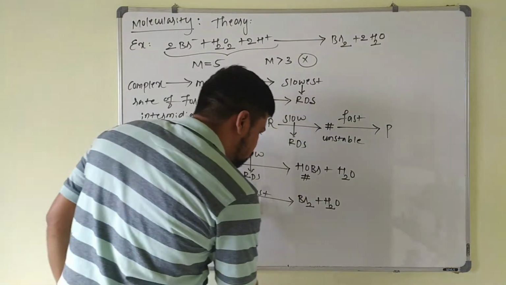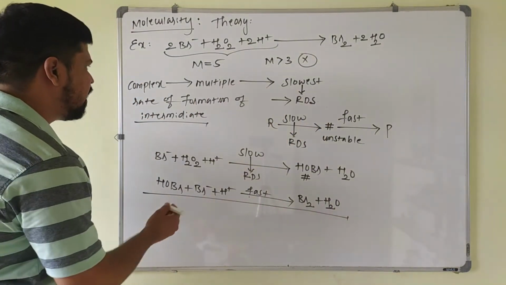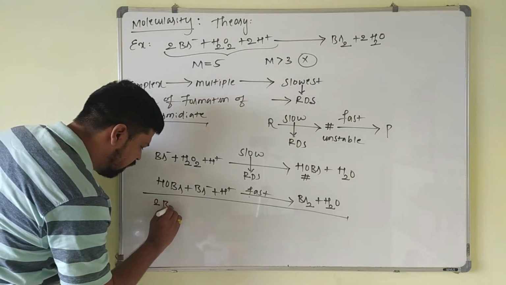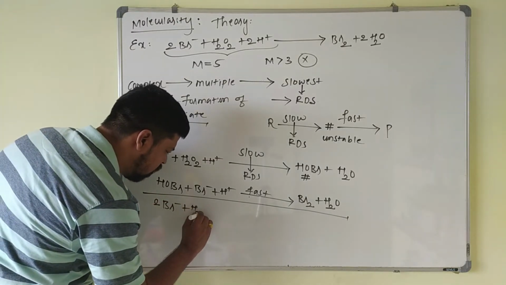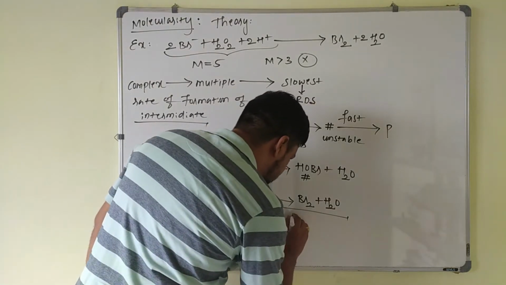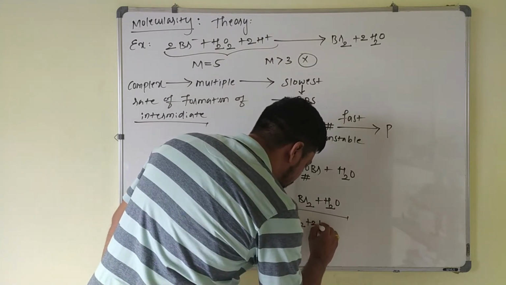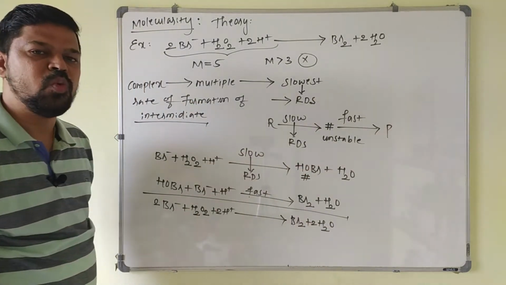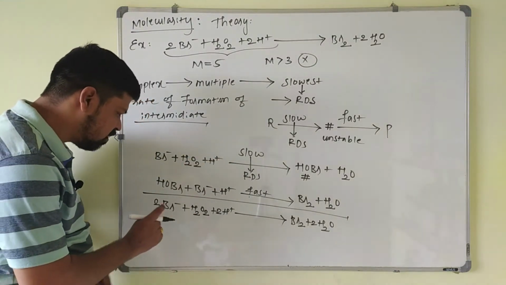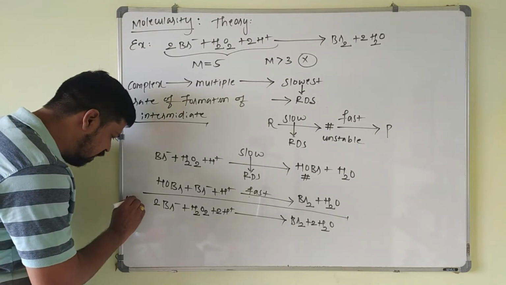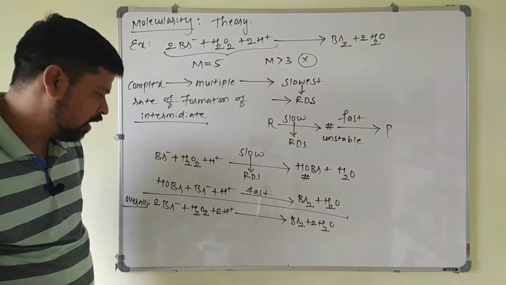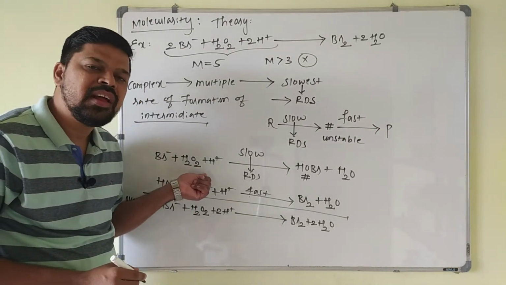Suppose I write the overall reaction here: HOBr gets cancelled. So this will be 2 times Br minus plus H2O2 plus 2 times H plus, giving Br2 plus 2 times H2O. For an overall reaction, molecularity has no meaning, because in this one we are not defining the molecularity of the molecule. Molecularity depends on what? Only the rate determining step.